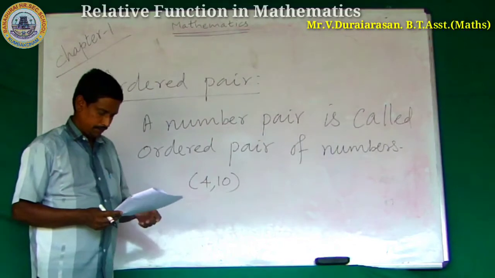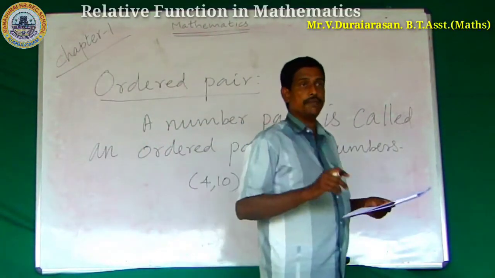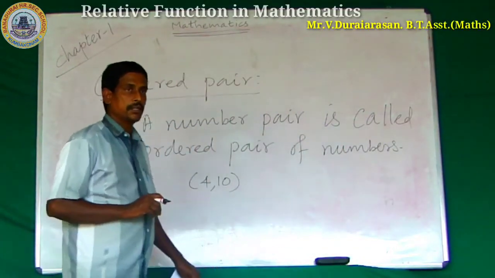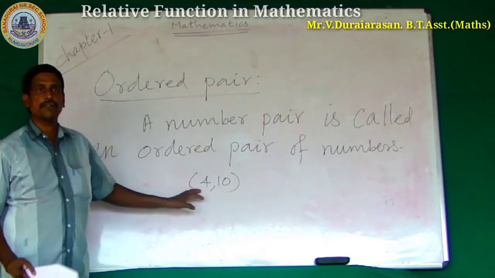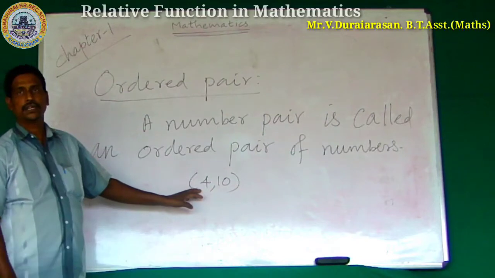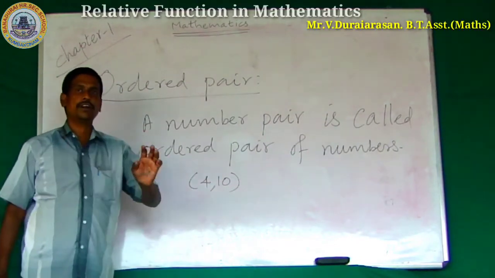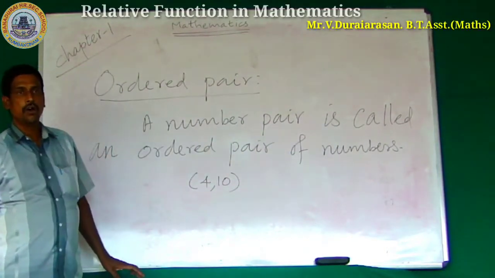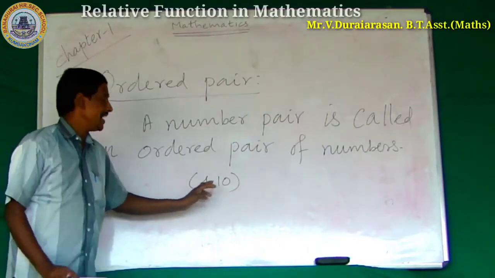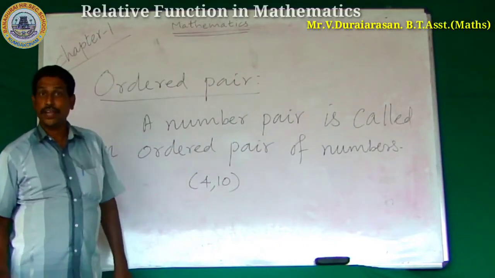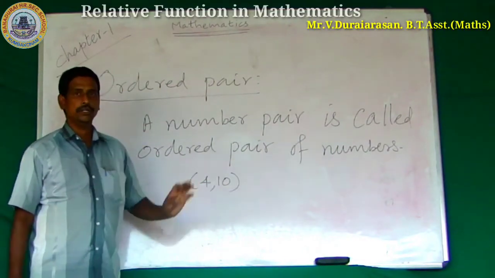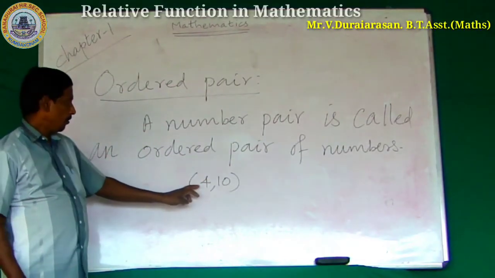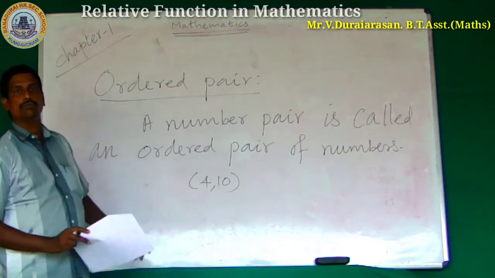What is the position of 4, 10? For example, you are going to a cinema theatre. In your ticket, the number is 4, 10. What is the meaning of 4, 10? 4th row, 10th seat. Okay? 4 is your row.